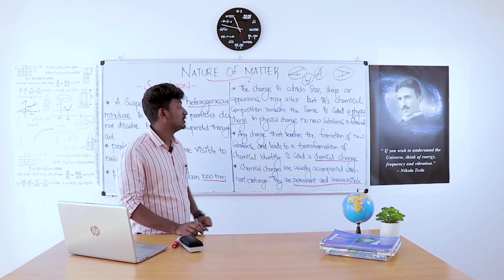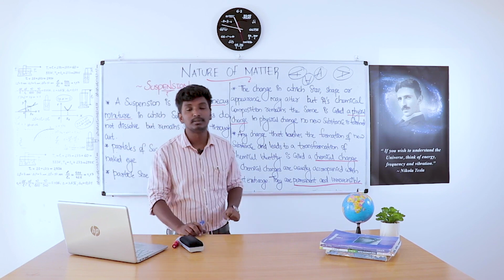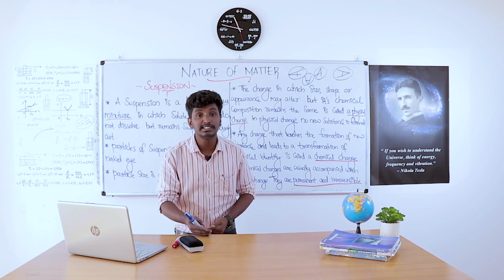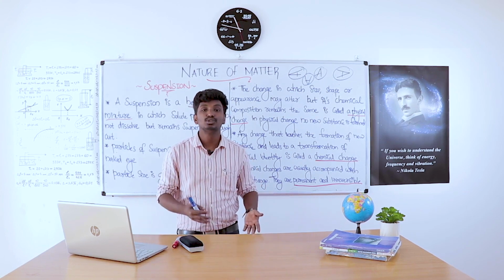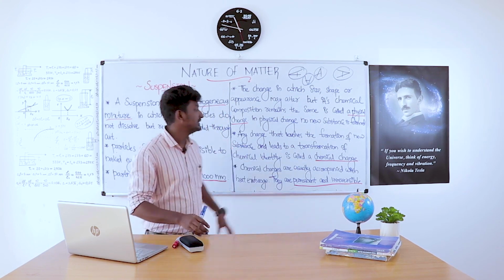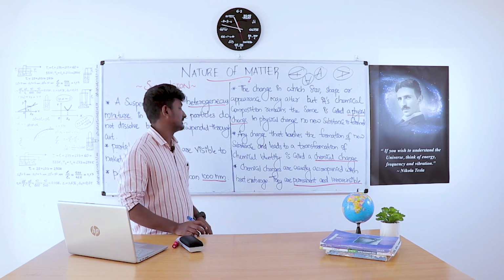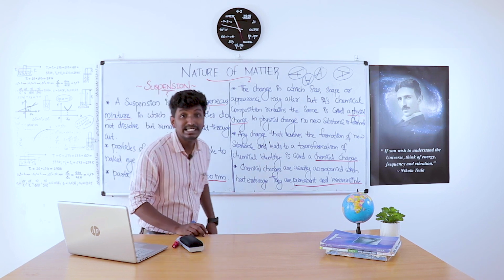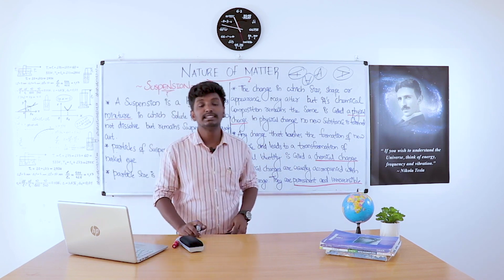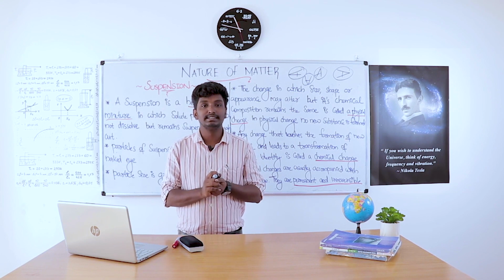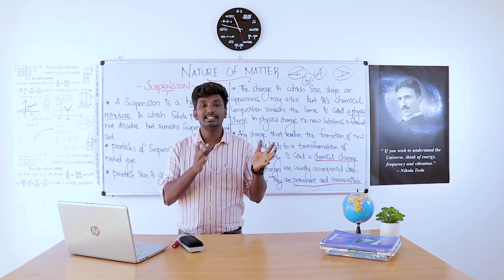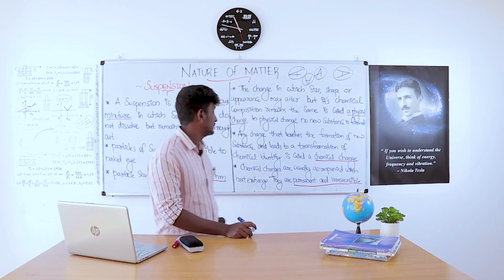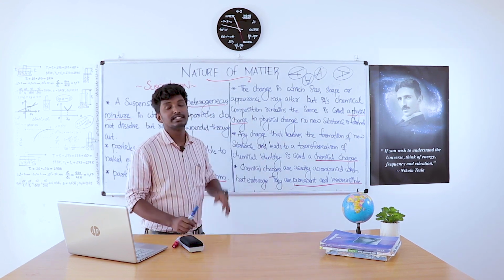Any change that involves the formation of a new substance is a chemical change. When a new substance is formed, the chemical identity surely will change. Such changes are called chemical changes. And chemical changes are usually accompanied by heat exchange. A chemical change always happens with a heat exchange. Heat may exchange from one substance to another, and a chemical change can happen. They are permanent and irreversible.